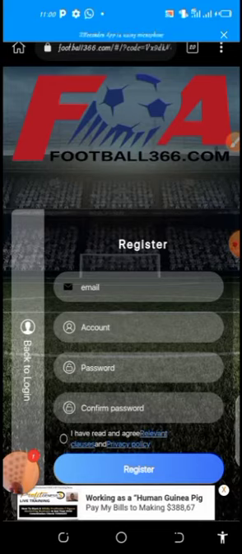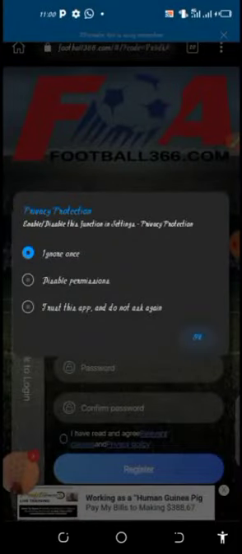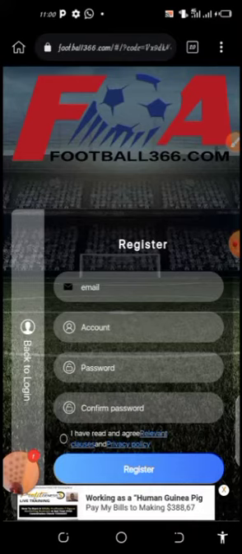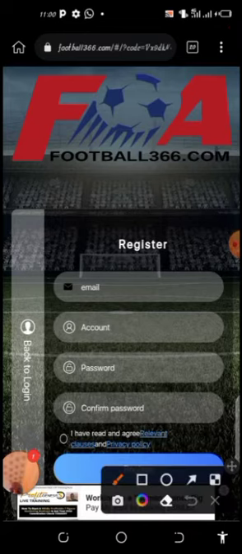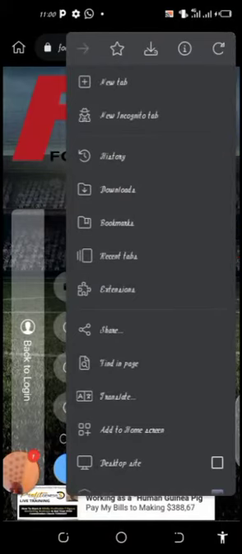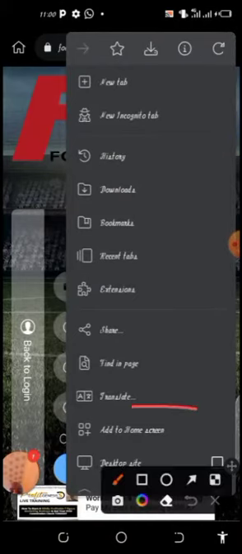So the next thing you're going to do is to save your application on your dashboard or on your phone desktop. For easy access, you can simply click on these three dotted lines. When you click on them, it will bring you to this page. Then come down to this place and you see add to home screen.